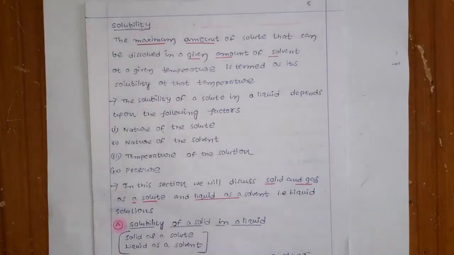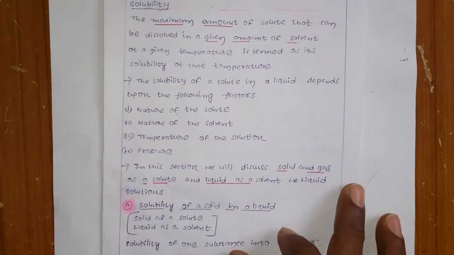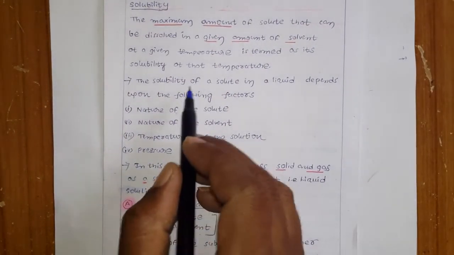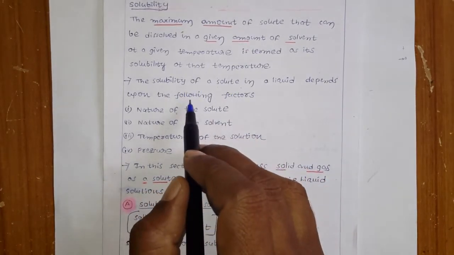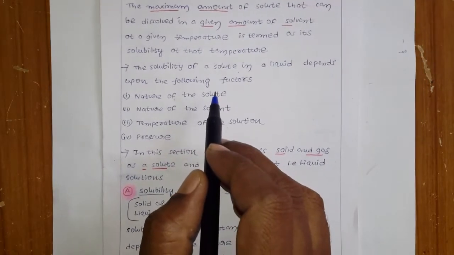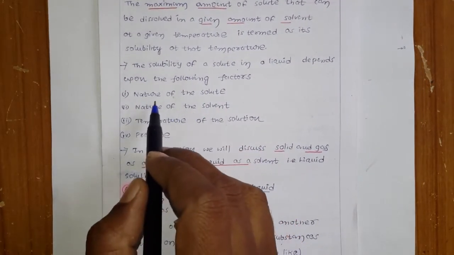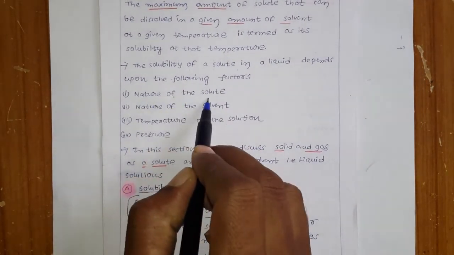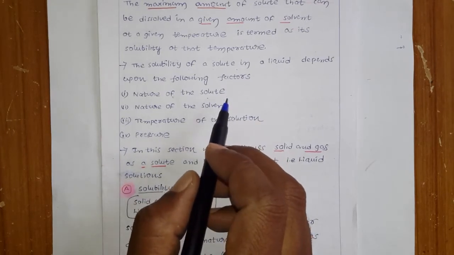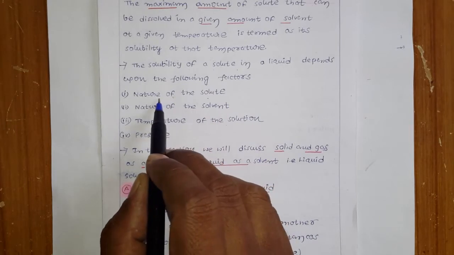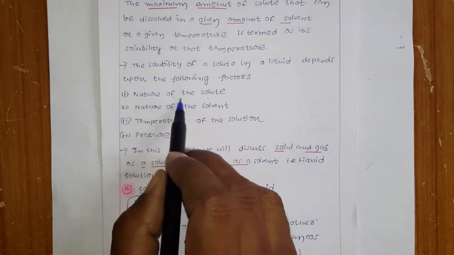So the solubility definition is over, and next, what factors can affect the solubility? There are a few factors. The first one is the nature of the solute. Obviously, what is going to be dissolved is the solute, and it will depend on the nature of the solute.